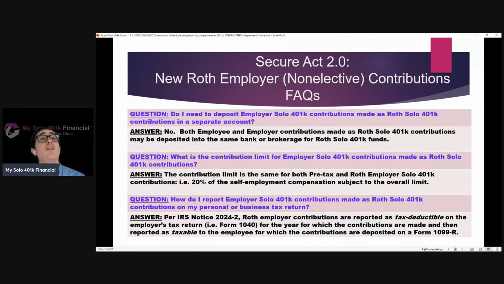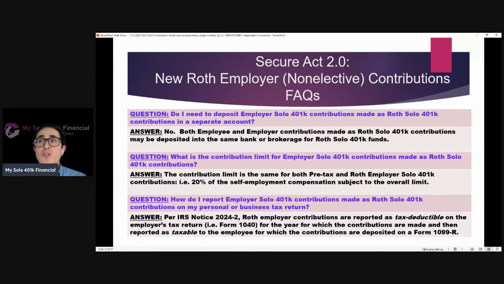Now, if someone does end up making employer contributions as Roth contributions, here are some common FAQs. Do I need to deposit those employer contributions made as Roth contributions in a separate account? No, you don't. Those employer contributions made as Roth contributions can be deposited into the same bank or brokerage account that's set up for Roth solo 401k funds. So your Roth employee contributions and Roth employer contributions can be deposited into the same account.